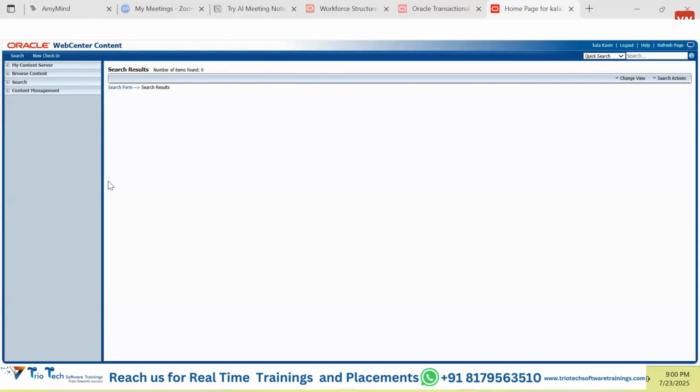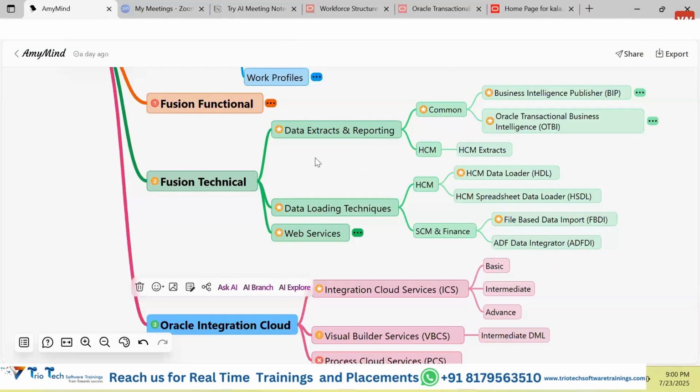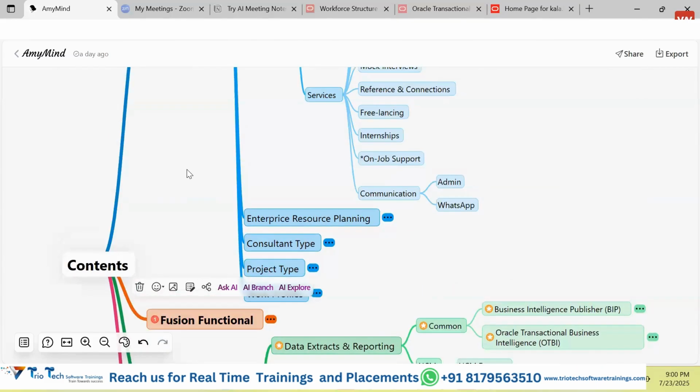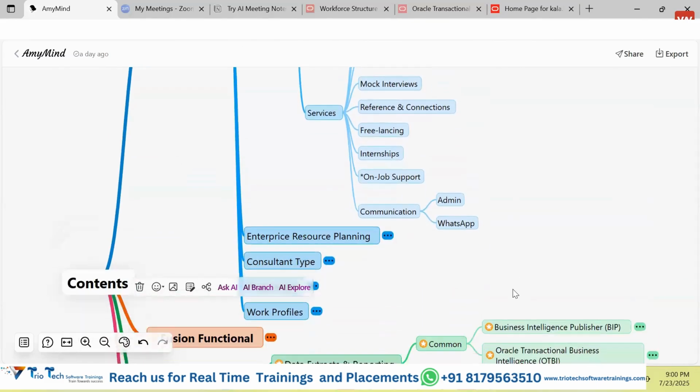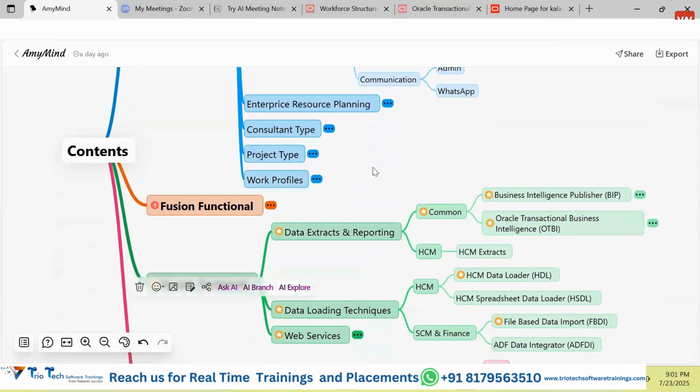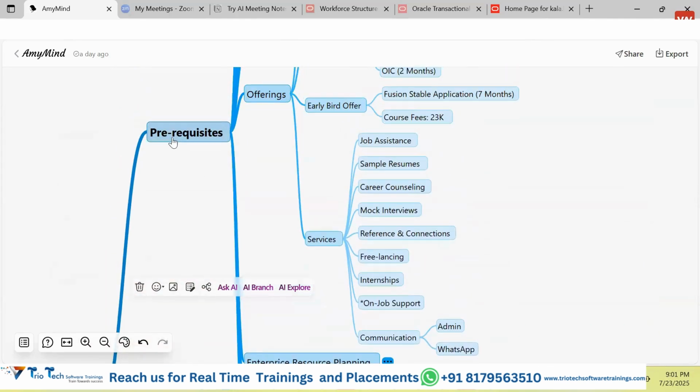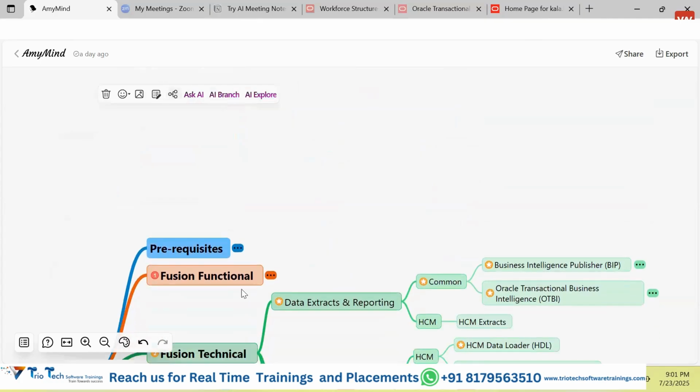Don't worry, but in between, please try to focus on whatever we are going to teach, because this is a very systematic thing, and I am going to give you every single point, every door that is there in the Fusion technical area available as on date. Everything will be covered in detail. Since we said, as you have already gone through, we are talking about the basics and the fundamentals. These fundamentals will definitely be referred to somewhere in the communications and the uses, right? We covered this in much detail in yesterday's demo.